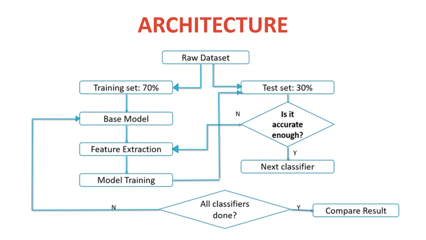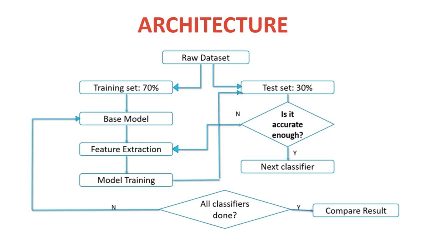So coming to the architecture, the raw dataset is divided into a 70% training set and a 30% test set. The 70% training set is sent into the base model, feature extraction is done, and the model is trained. Later it is tested to see if it is accurate enough. If yes, then it goes to the next classifier.